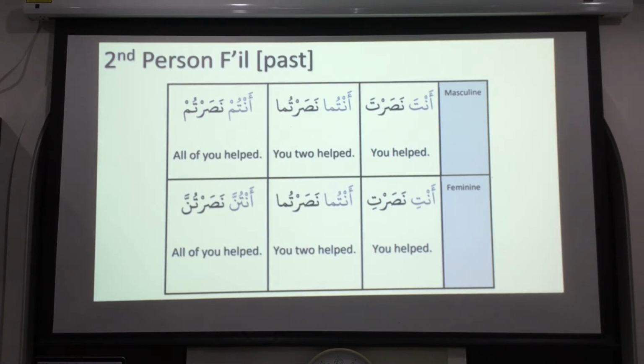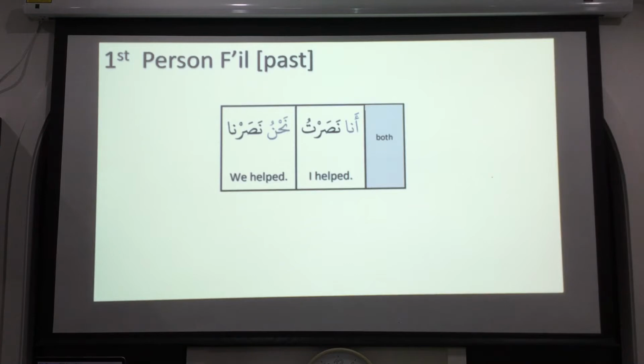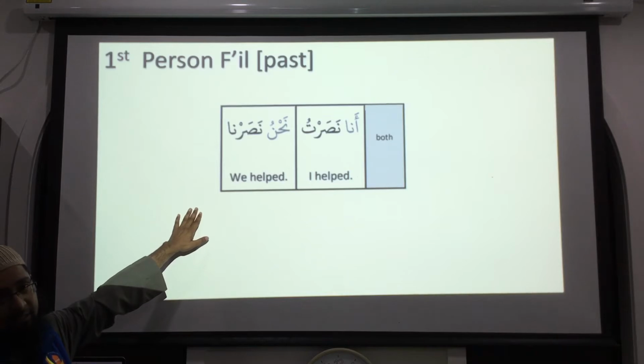But you have to have the original pronouns memorized: anta, antuma, antum, okay? And obviously the last one is the first person, ana nasartu. Again the ra has the sukun, nasar, stop there, tu. Ana nasartu, nahnu nasarna. There's a very common mistake that people make. See, nahnu is nasarna, right?